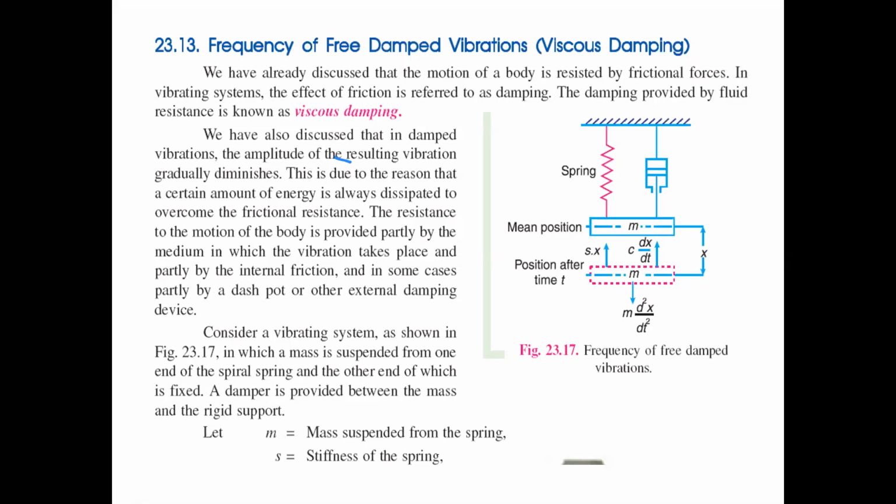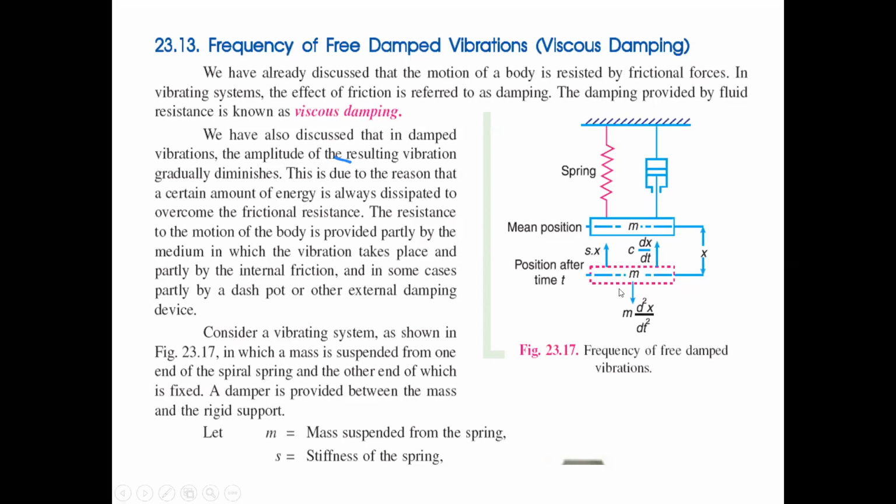In this diagram, when the spring carries some mass of the body, it may also achieve some vibrations by an external load. So forces are there, and the displacement x is there.